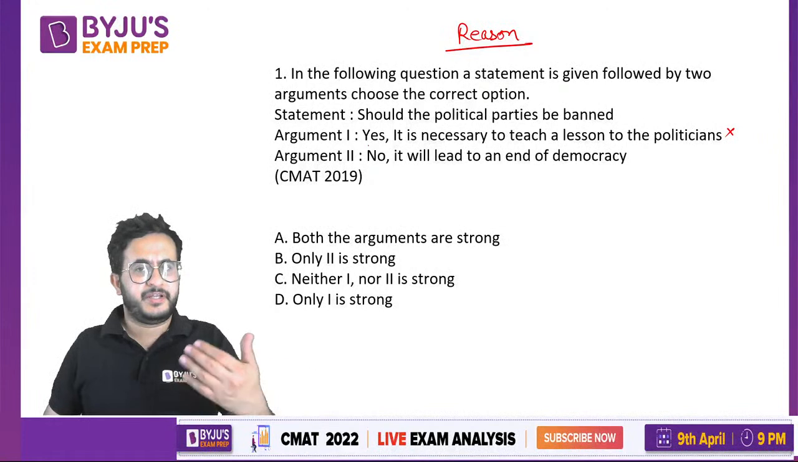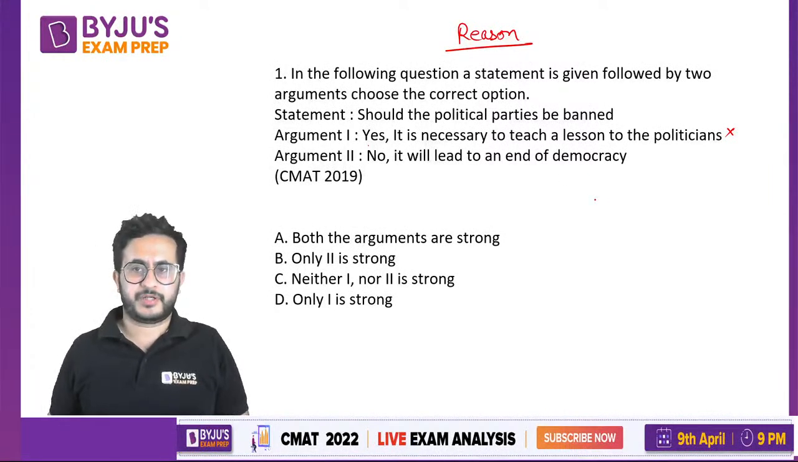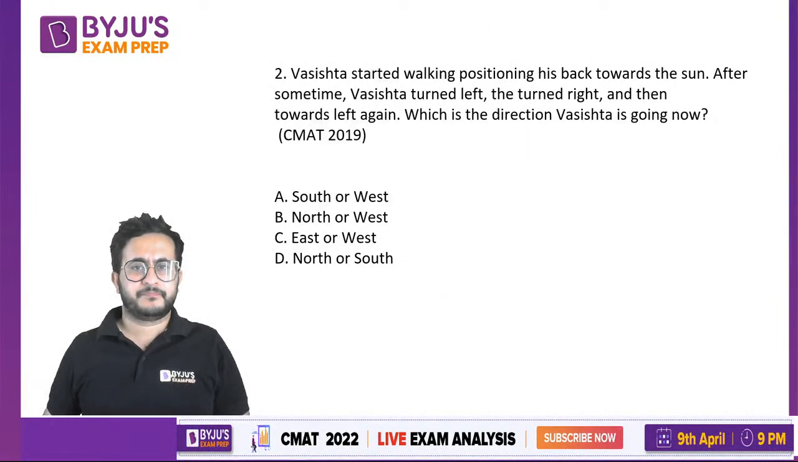Democracy exists when you have different people to choose from, right? If there are no political parties, there would be no democracy. So that is a strong argument. So argument 2 is strong. Okay. All right. Here's the next question.